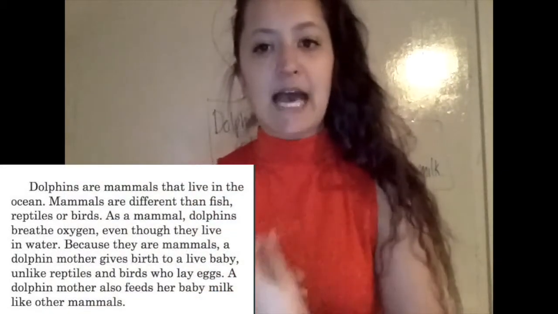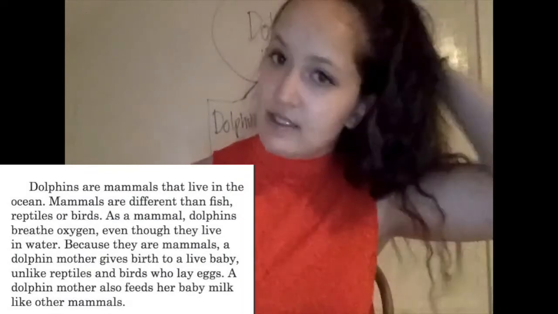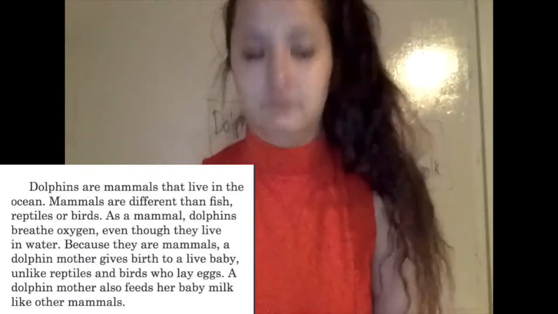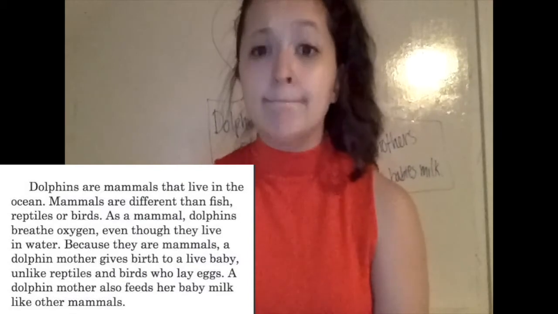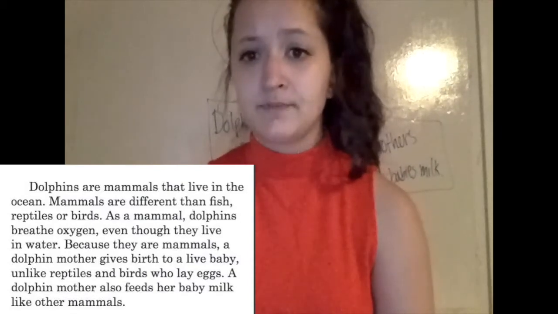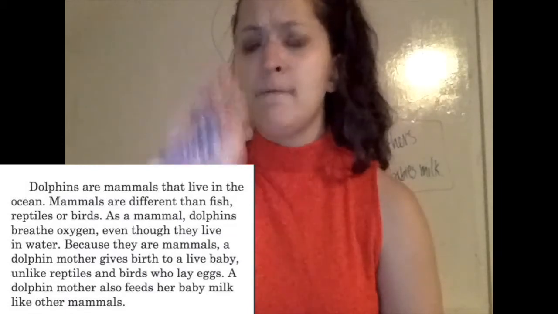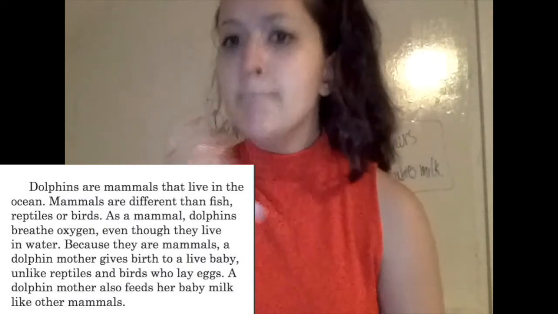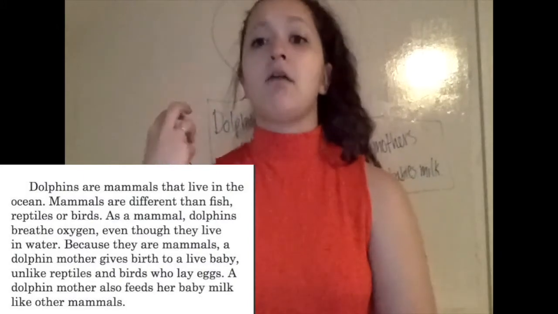So, check out the first and last sentence of this paragraph. That's a strategy that you can use for finding the main idea. This first sentence says, dolphins are mammals that live in the ocean. The last sentence says, a dolphin mother also feeds her baby milk like other mammals. Okay, here's that word mammal again. Let me just skim through the rest of the paragraph and see if I can find this word mammal since I've seen it twice already. All right, so mammals are different than fish. As a mammal, because they are mammals.